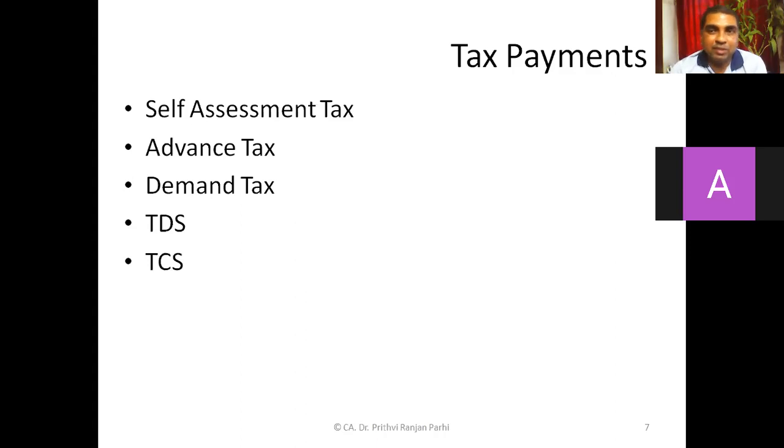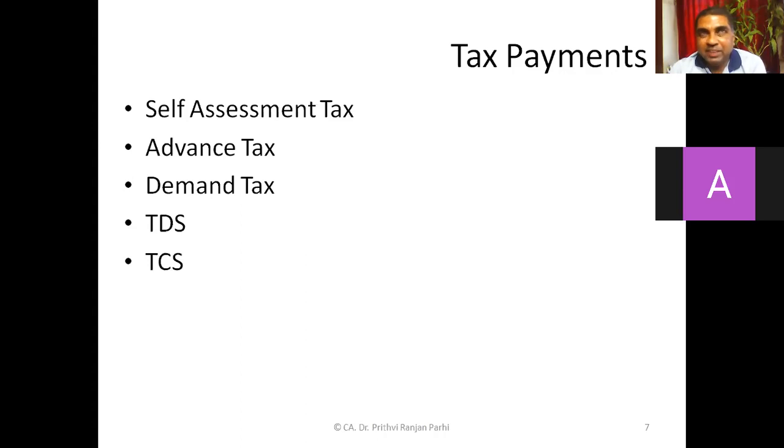That is an indirect way of paying tax. That means the income receiver is not paying tax. The person who is paying you that income is deducting money and paying tax. For example, you are receiving salary from your company. The company will deduct tax from your salary and deposit it. That is called TDS, or tax deducted at source.